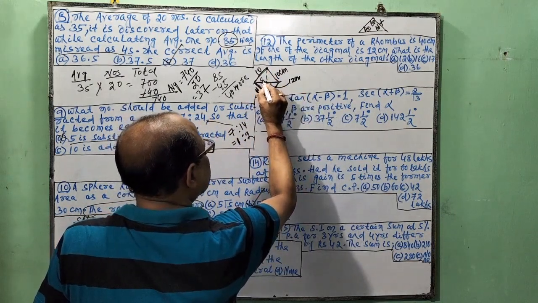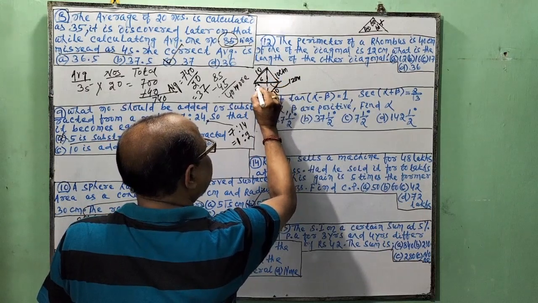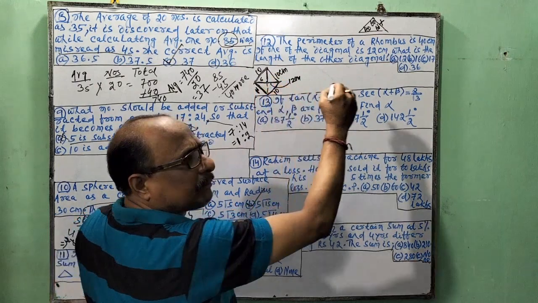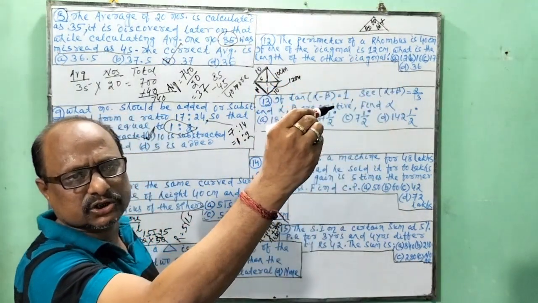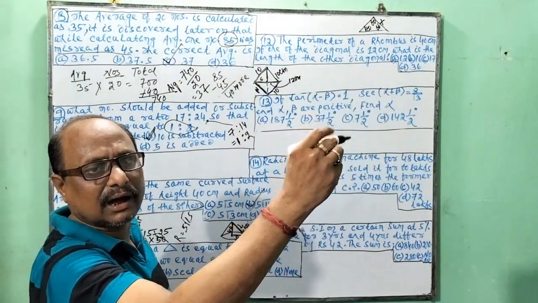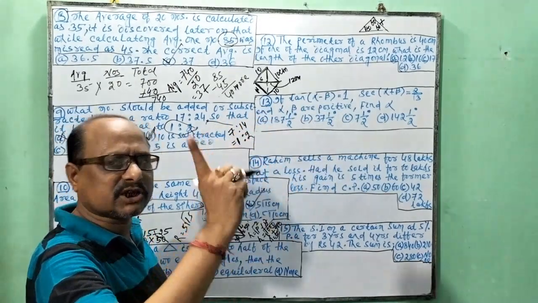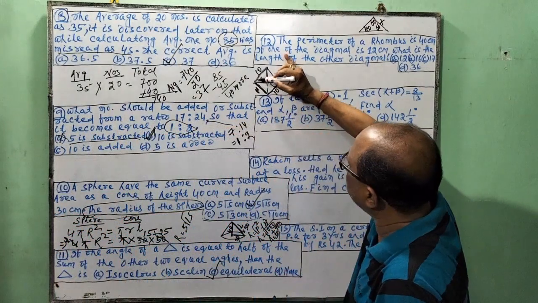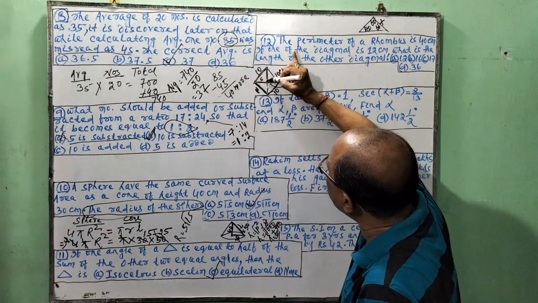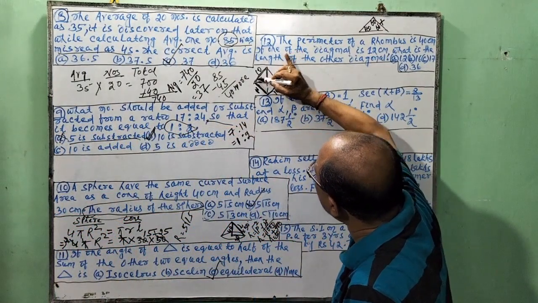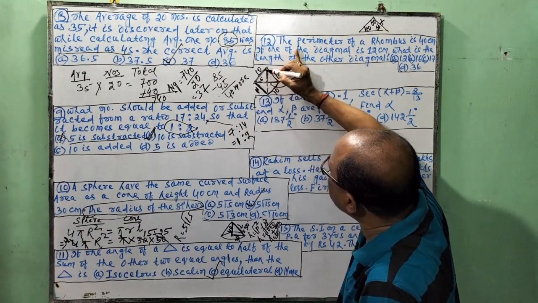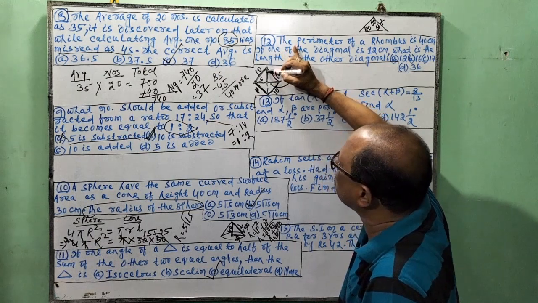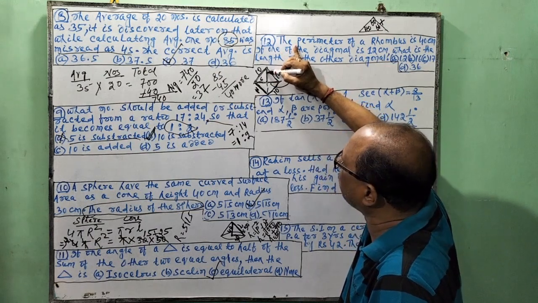So it is 6. It is a right angle triangle. See, in case of the rhombus, the two diagonals intersect each other at right angle. I have discussed in the before class. So it is 6, it is 10, it is the hypotenuse of the right angle triangle, it is the base of the right angle triangle. We want to know what this is. This is the perpendicular of the triangle.